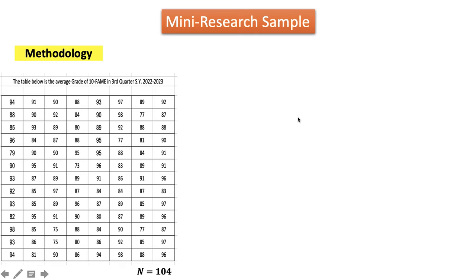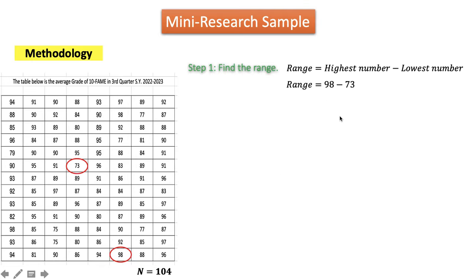So of course, before we find the percentiles and the percentile rank, we need to prepare the frequency distribution table. I know that you are still familiar with this since it was just our recent topic. So our step 1 is to find the range. In finding the range, we'll just simply subtract the lowest number from the highest number in our data. So the highest number here is 98, the lowest number is 73. 98 minus 73 is 25, and this is our range.